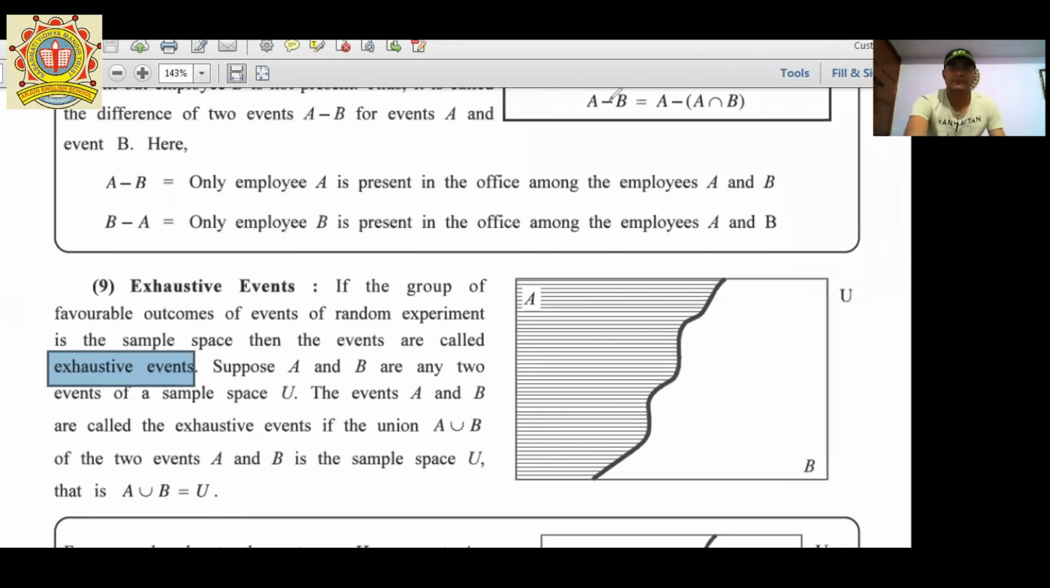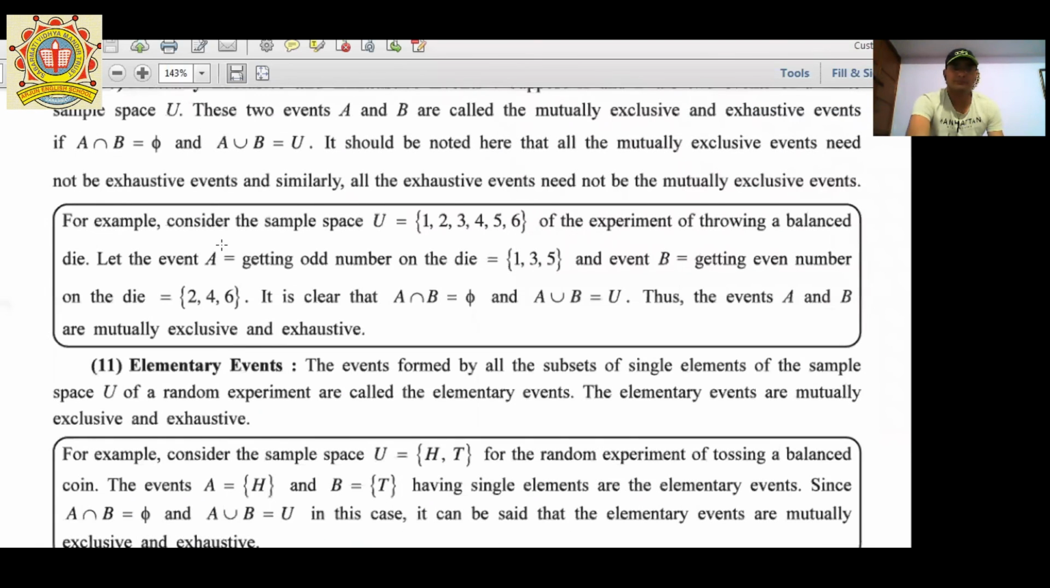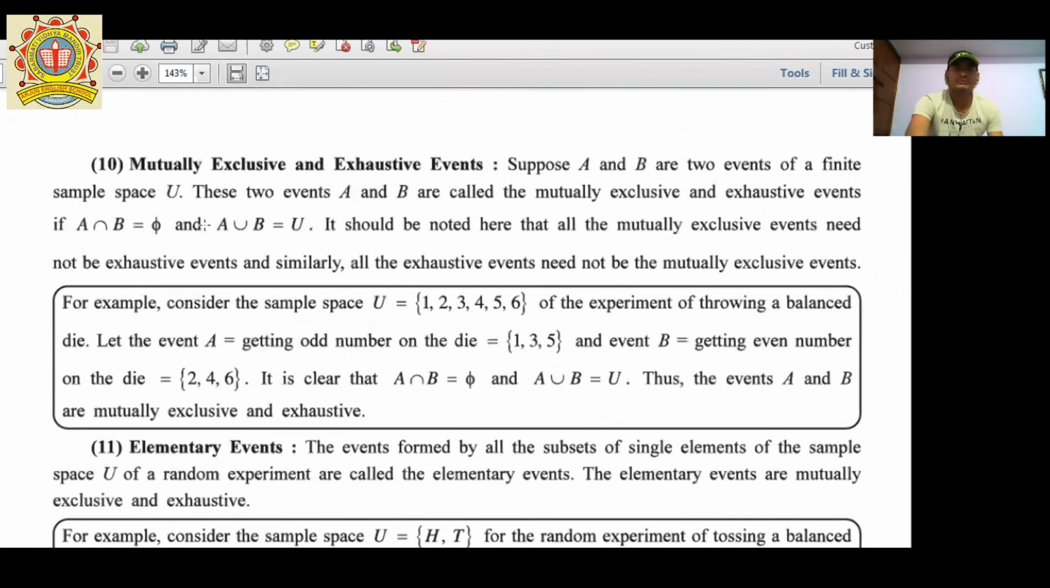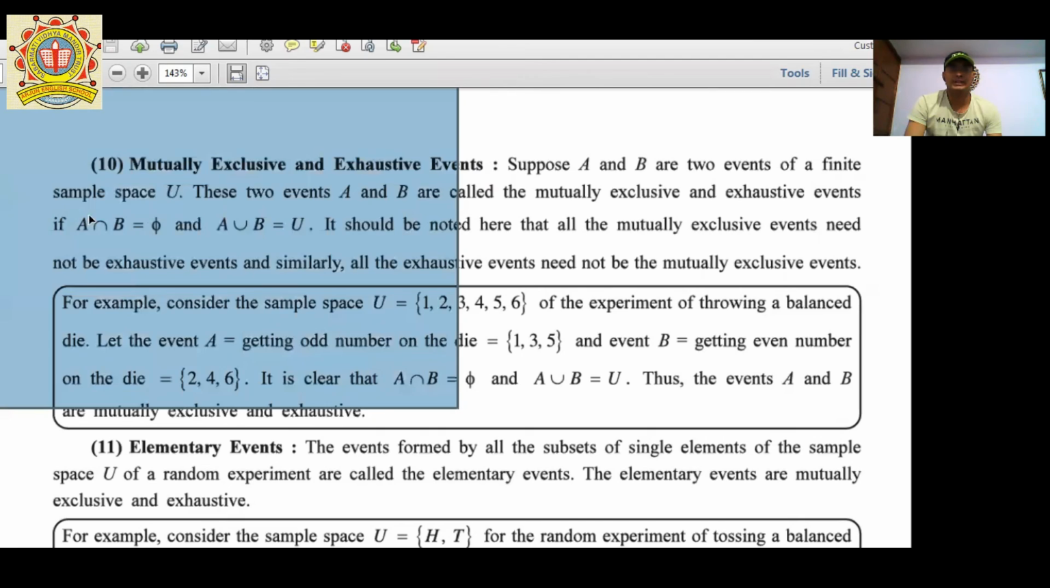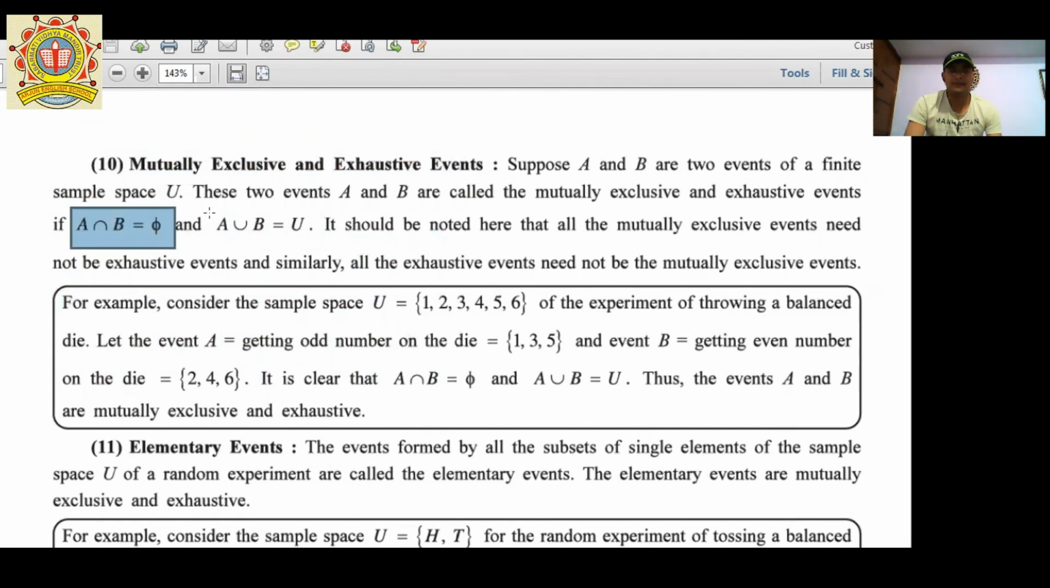Got it? Next one, point number 10. Mutually exclusive and exhaustive. It means if A intersection B is phi, and A union B is U, then it is called mutually exclusive and exhaustive events.